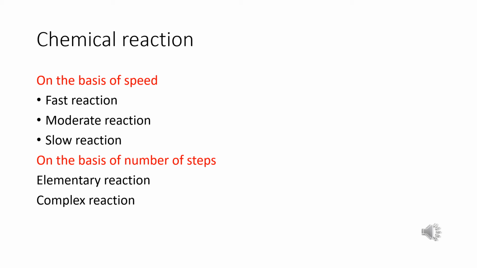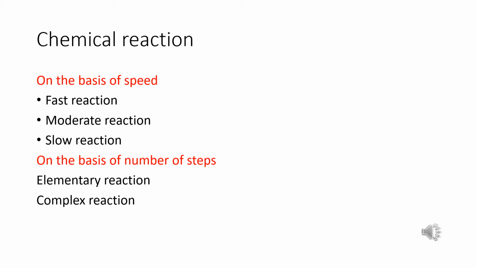Next we see moderate reaction. Reactions that occur at moderate speed, for example, inversion of cane sugar and hydrolysis of starch. Next we see slow reaction. That is a reaction which occurs very slowly. That type of reaction is known as a slow reaction, for example, rusting of iron.